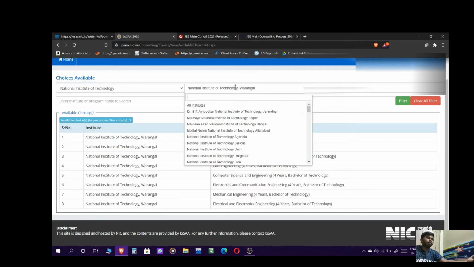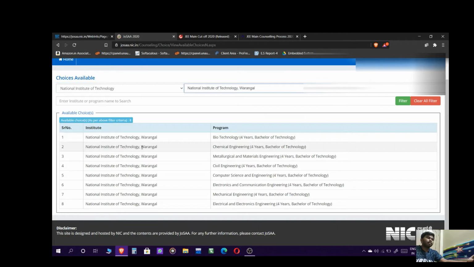Here I have selected NIT Warangal. This is Telangana, a neighbor state. There will be some quota of Andhra Pradesh also, so you can put NIT Warangal, which is one of the best NITs I have seen.